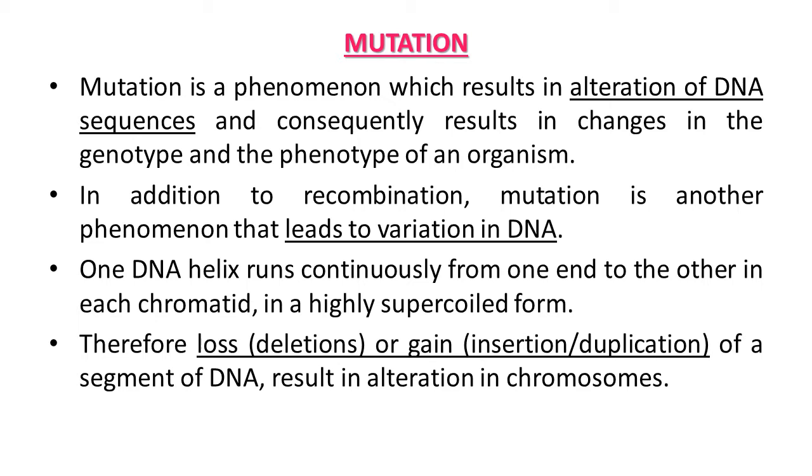Due to this structure, loss or deletion, or gain, meaning insertion or duplication or any type of addition of a segment of DNA, results in alteration in chromosomes. So we can understand that it may occur in the chromosome or in a gene also. Sometimes some part is lost, sometimes it is added or gained.